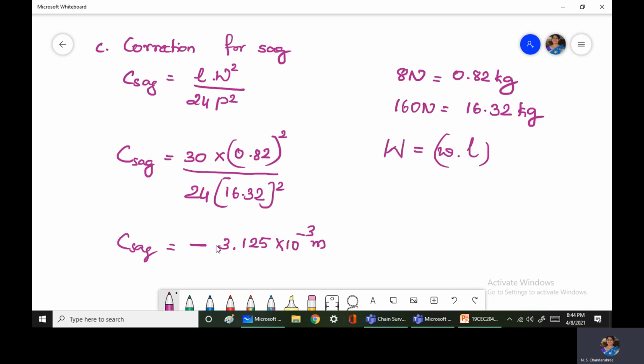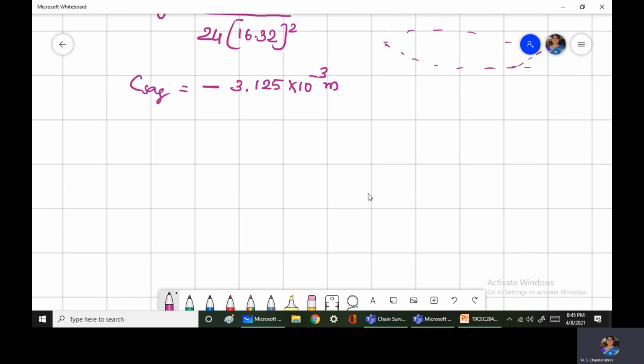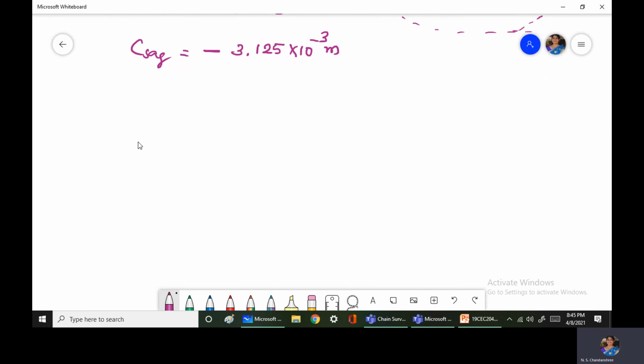Here correction for sag is always negative. The reason is, when you stretch the tape or the chain between 2 points, the tape or chain will always sag. It will never hog like this. If you would have hogged while taking the measurement, then this would be positive, but that condition doesn't exist. So because the tape sags because of its own weight, the correction for sag is always negative.